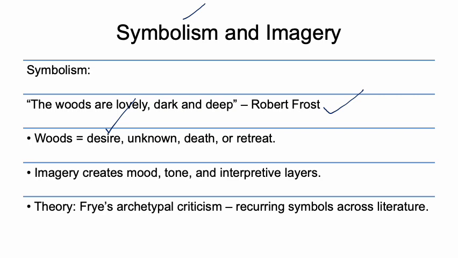For example, imagery creates mood, tone and interpretive layers through which we can further understand how the symbol of wood has been used and what type of wood there are. These are lovely, also dark and deep. All these things combined together create an image also, which is called the technique of imagery. Frye, for example, talks in his archetypal criticism, saying that a recurring symbol across literature is called imagery, or it is called some type of symbolism. So this is the way the language of poetry works in order to create poetry.